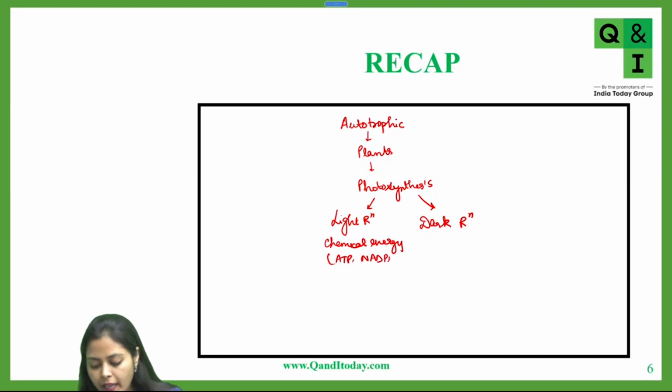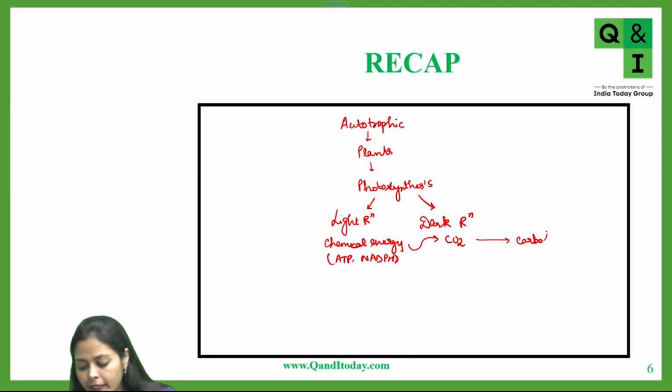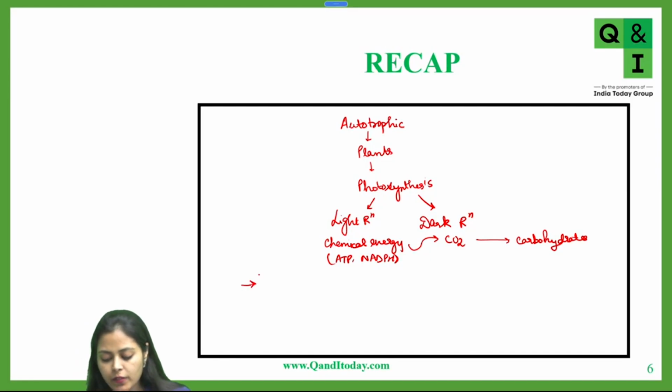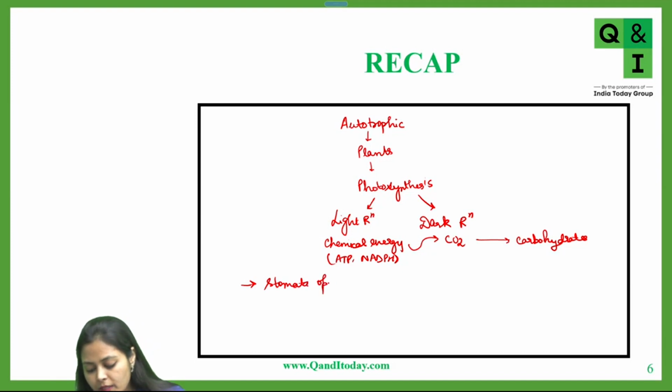This chemical energy is used in dark reactions for conversion of CO2 into carbohydrates. We also discussed desert plants, where the stomata open at night and the CO2 is stored in the form of an intermediate product.